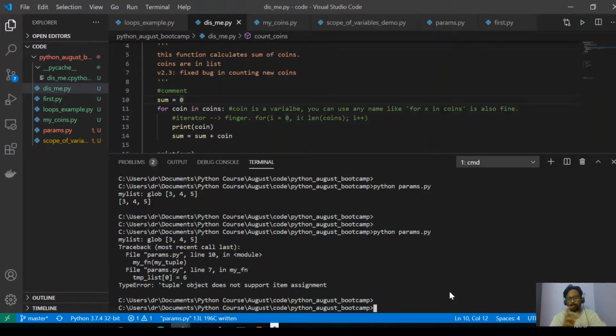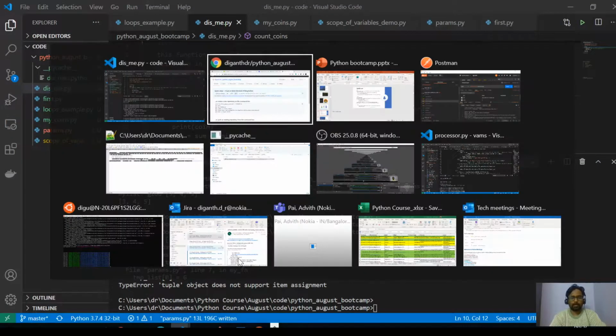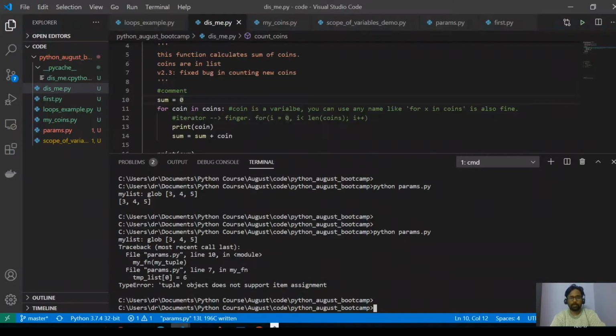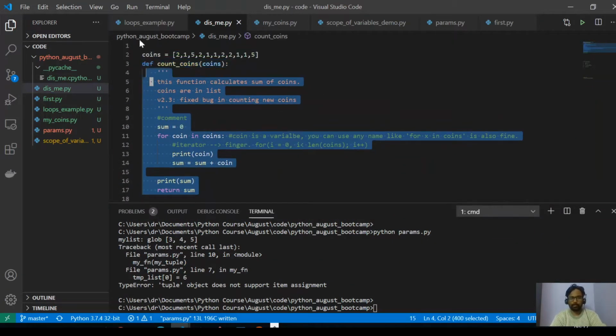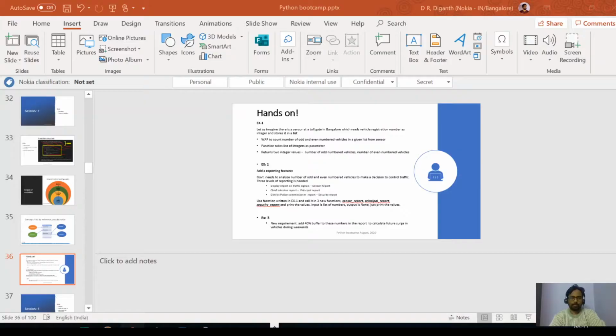We will have a small session on Git, but that is how we are going to work. You can upload in your own repository just for your own purpose, and it will be helpful to learn Git as well. I'll upload to this repository and send you the link. You can simply download the code and work on that. But before just taking the program, try to write the program yourself, and then try to use the code that is available in Git. All right, so that is all I had about functions.